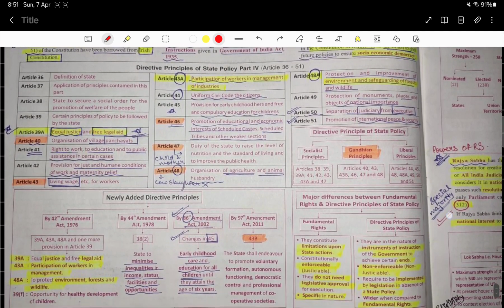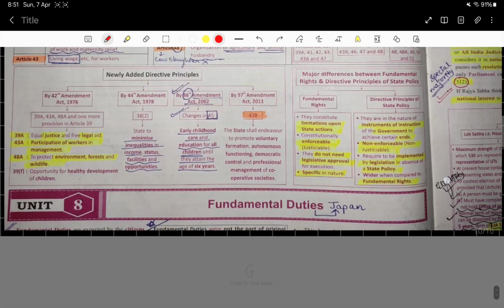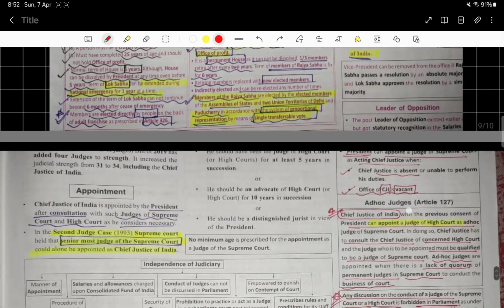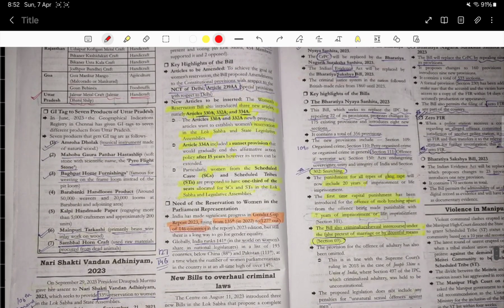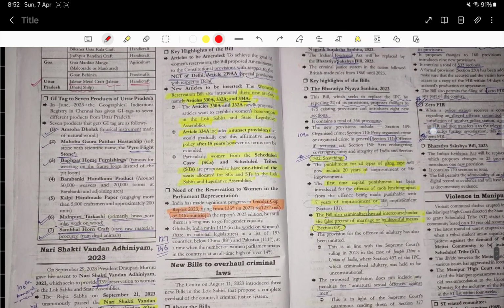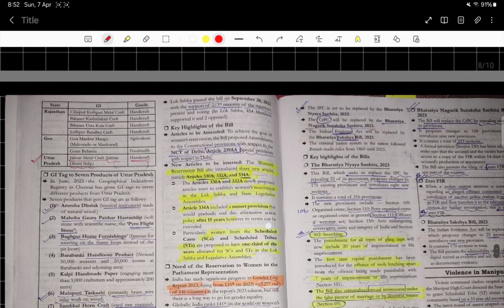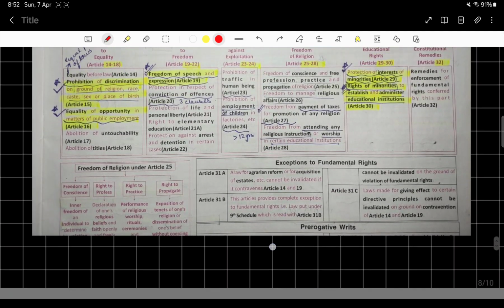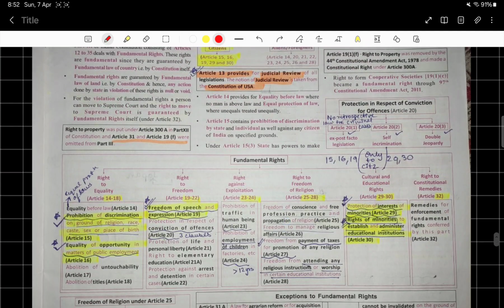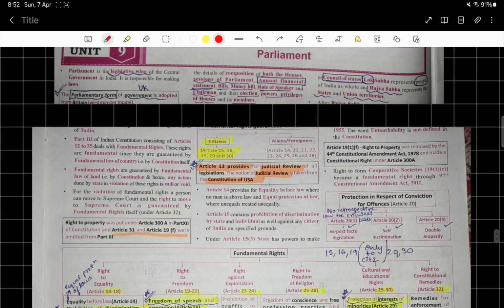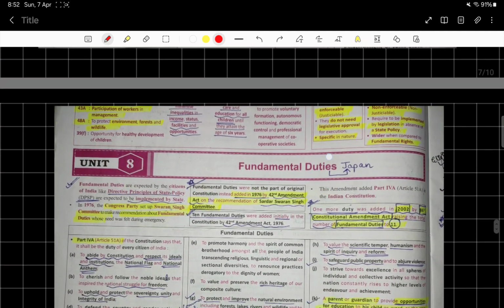See, DPSP is also of a lot of importance. DPSP, fundamental duties, fundamental rights, these topics are of a lot of importance. Even I have read certain topics in the highlights of the bill in Drishti, I guess. So here I can see all these topics, and you all might have studied them earlier. Please go and look into all these things which can most probably be asked in the examination. All the articles related to fundamental rights are very important. You can be asked any question from anywhere from fundamental rights, fundamental duties and DPSPs, since these are very important.